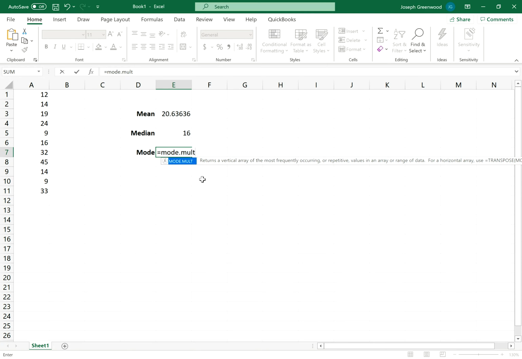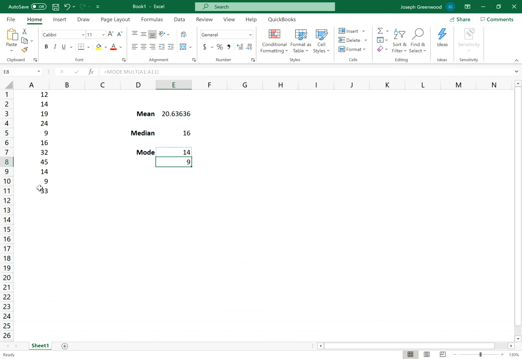What that does is if there are multiple modes within a set of data, it will produce all results. So mode.mult, parenthesis, select my set of data, close the parenthesis and hit enter. And you'll notice that it expands the selection down and lists all of the modes that exist within this set of data.